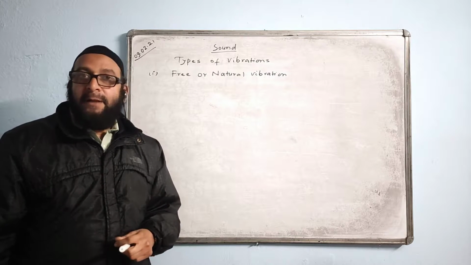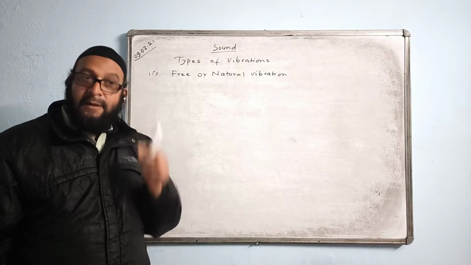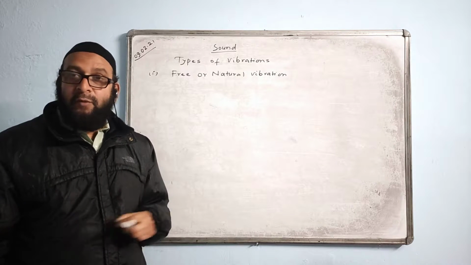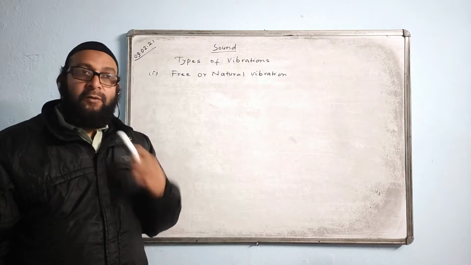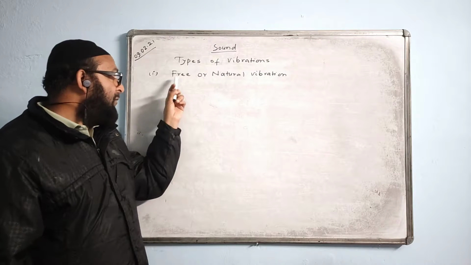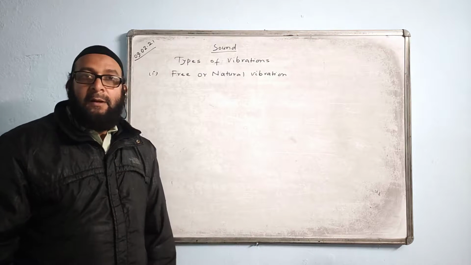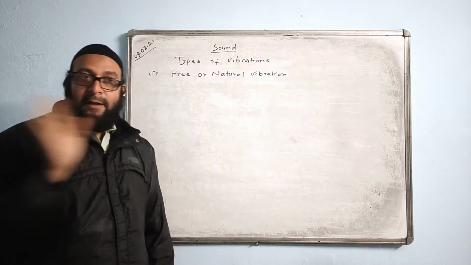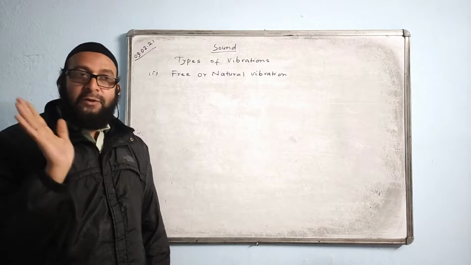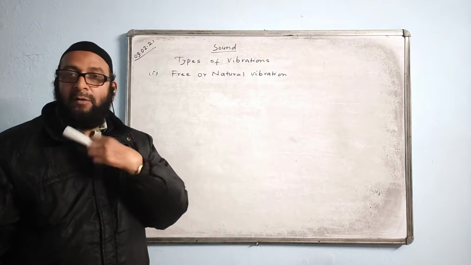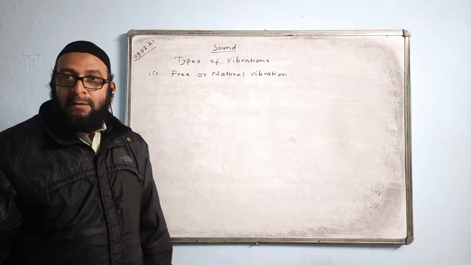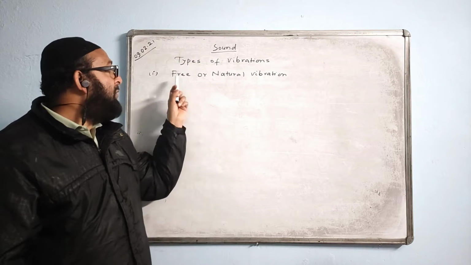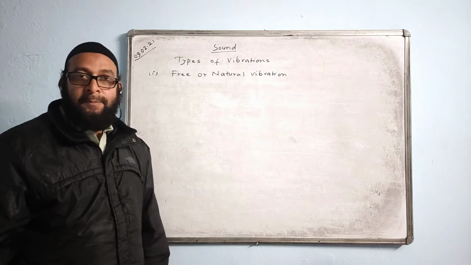When a body vibrates in the absence of external periodic force, then such a vibration is called free or natural vibration. That means the body is vibrated without giving the force again and again. Periodic force means you don't have to give the force again and again, the body vibrates or oscillates. Then such a vibration is called free or natural vibration.